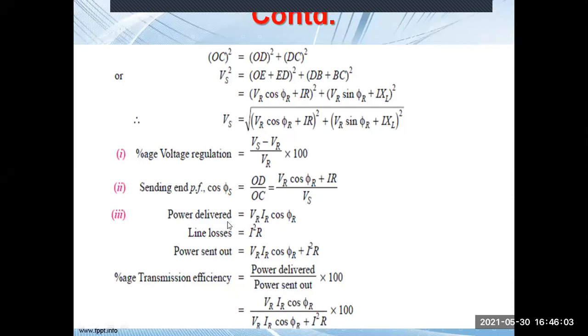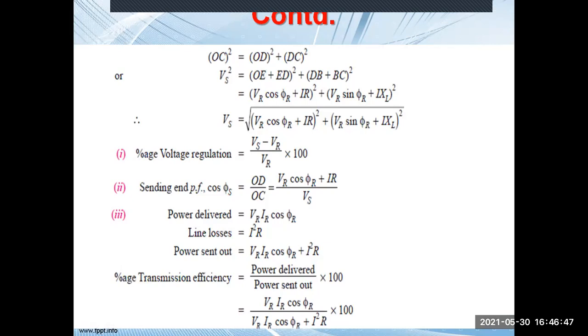Now we have to calculate the efficiency. The power delivered at the receiving end is VR IR cos phi r. Line losses will be I square R. Sending end power will be receiving end power plus losses. The transmission efficiency is the receiving end power divided by the sending end power. Receiving end power is VR IR cos phi r, and sending end power is VR IR cos phi r plus I square R, into 100. Is it clear? Any doubt on this short transmission line? I hope there is no doubt.